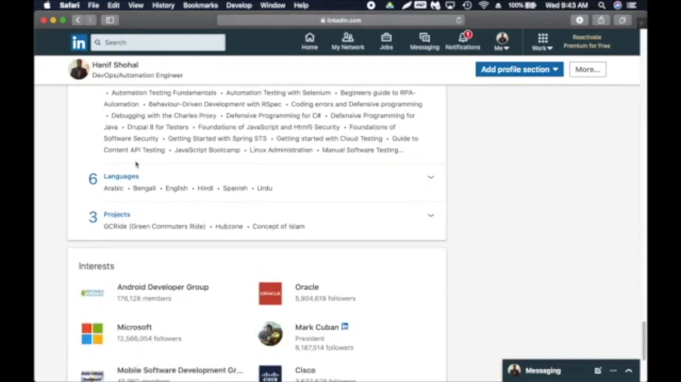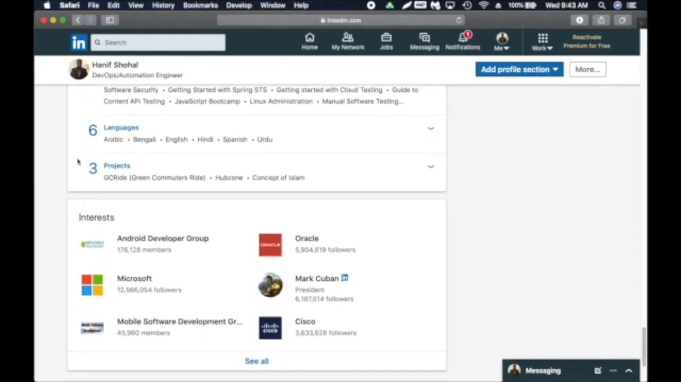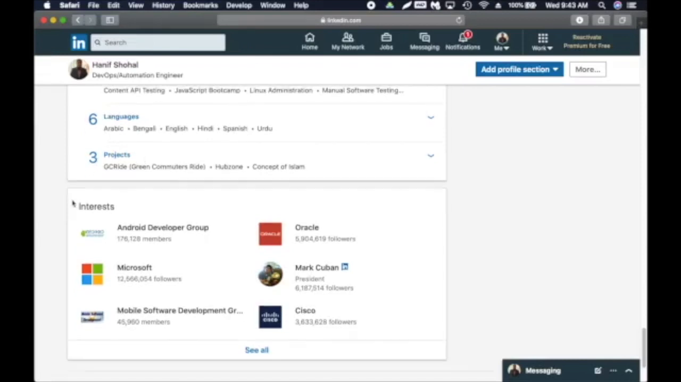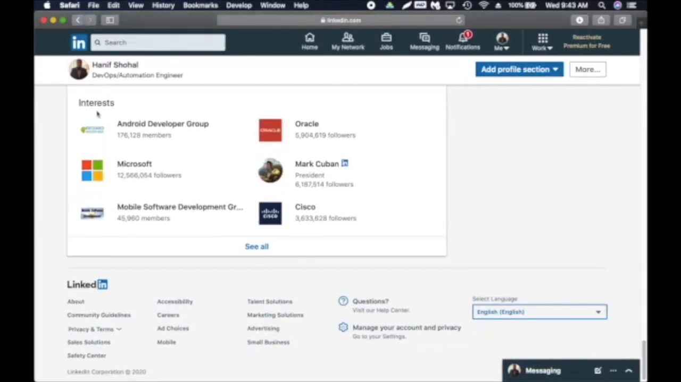And of course the languages. If you speak multiple languages or you're learning, then add them here. Some of these languages, Spanish and Arabic, I'm learning now, but I have added them here anyway. And then interests, right? This is another cool thing. You can actually follow certain groups or companies you like, and LinkedIn will notify you when there's an update and so on.